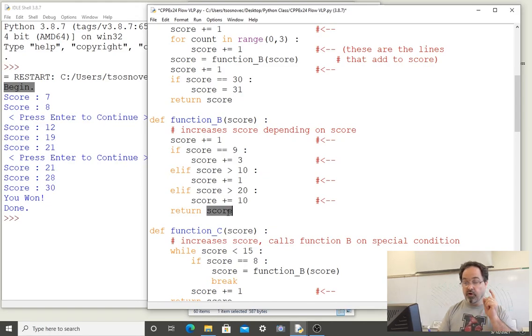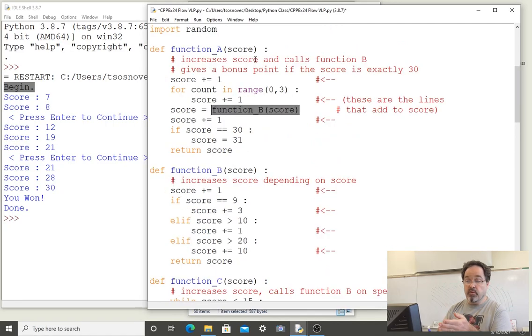And we're going to return to the place that called function B, which is up here, and that value is then going to be caught at this place. And what do we do with that value? We don't need to do anything with any values that are returned. But in this case, score is going to be assigned to something that's returned. So this variable catches the value that was returned by function B, and score is reassigned to be that value.